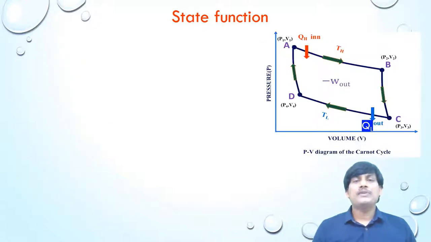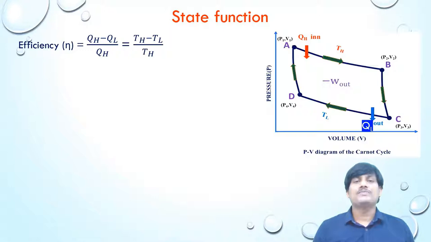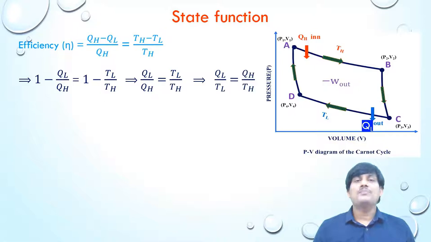The concept of entropy can be derived from Carnot cycle. The efficiency of Carnot engine, eta is equal to QH minus QL by QH is equal to TH minus TL by TH. So it can be written as 1 minus QL by QH is equal to 1 minus TL by TH. That implies QL by QH is equal to TL by TH.